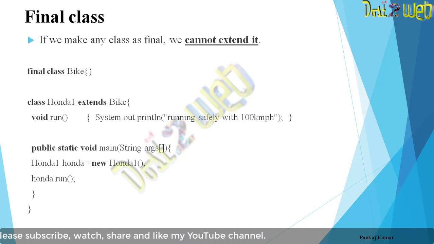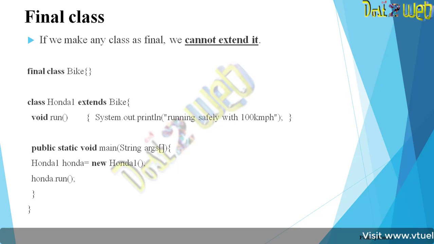Okay, so that is the use of the final class. These three you have to remember: method overloading, method overriding, and the final keyword, and where you can use them. You can use them in all the places, but you have to remember certain logic about where you are going to use them, when you are going to call them, and which variable, method or class you are going to implement.